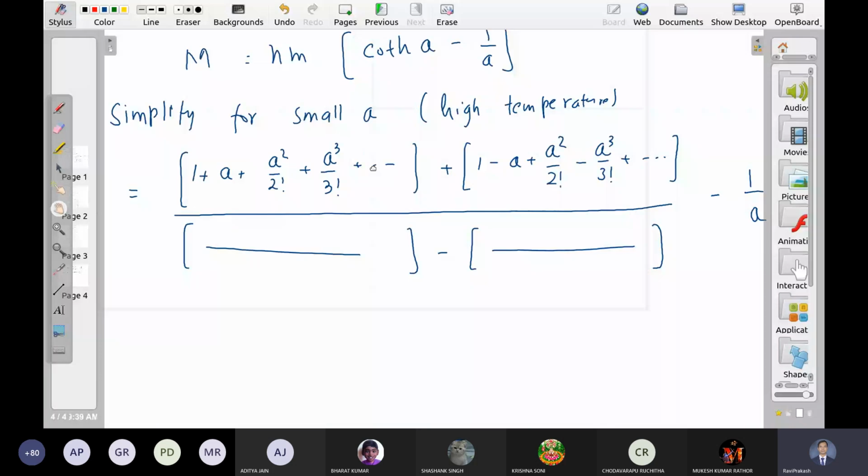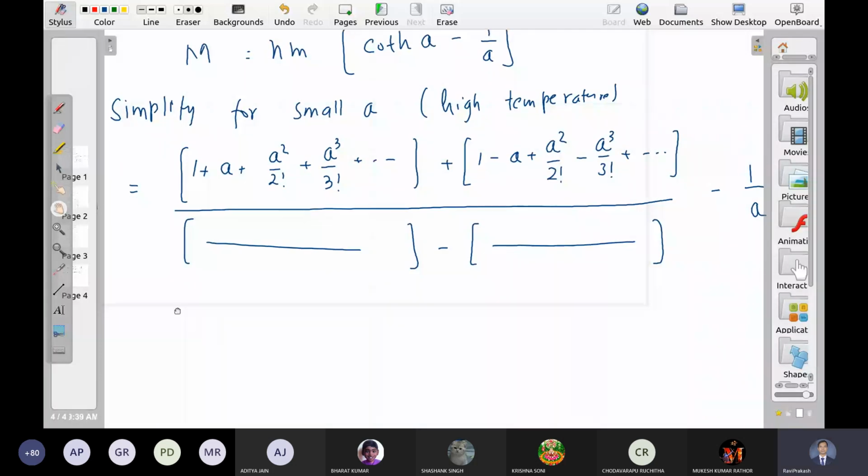Let us first solve it without using any approximation, and whenever needed we will apply approximations.